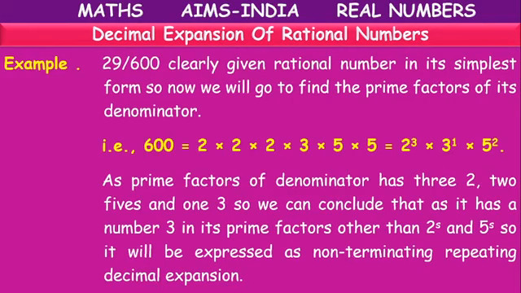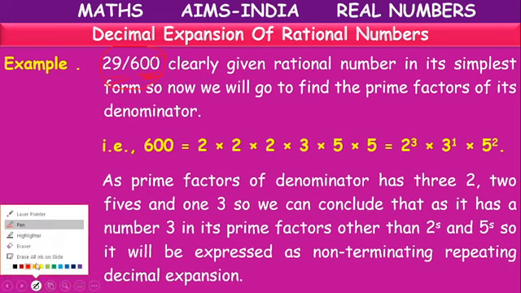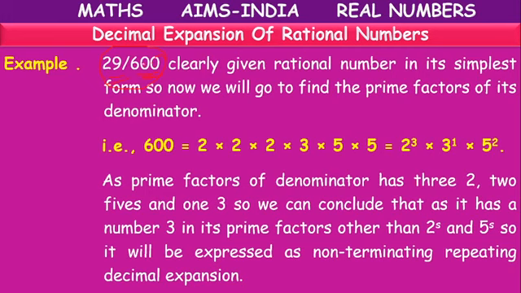So here 29 by 600. If we have zeros in the denominator part, it is not compulsory that it is a terminating decimal. In all cases, it may not be possible. Like in this case, we have 600 here, 29 by 600. We want to check whether it is a non-terminating repeating decimal or a terminating decimal.